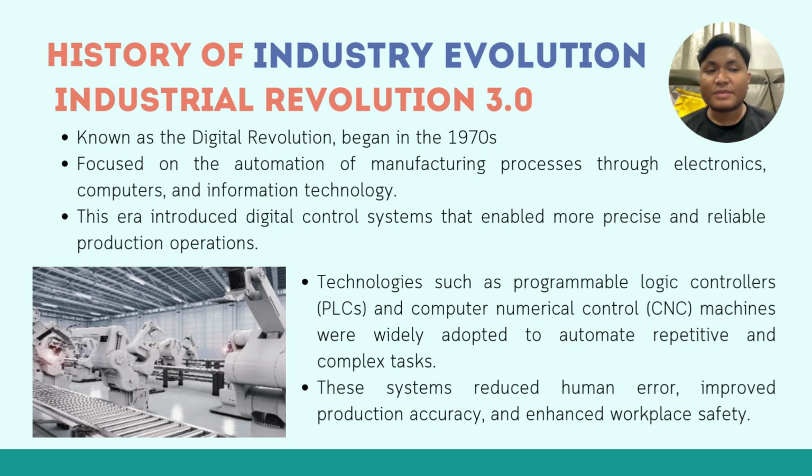Technologies such as programmable logic controllers (PLC) and computer numerical control (CNC) machines were widely adopted to automate repetitive and complex tasks. These systems reduce human error, improve production accuracy, and enhance workplace safety.